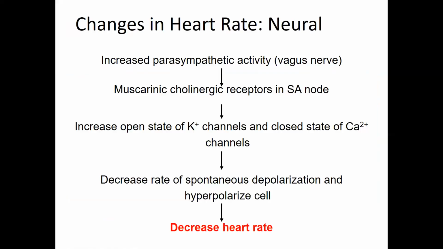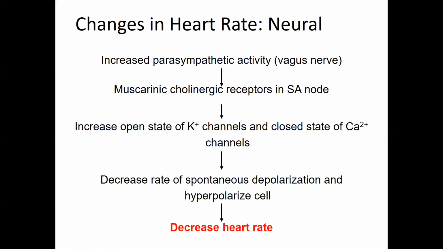All right, let's talk about the parasympathetic side. In the parasympathetic side, we had the activity of your vagus nerve. And what was the neurotransmitter that the postganglionic parasympathetic neurons released? What was that neurotransmitter?